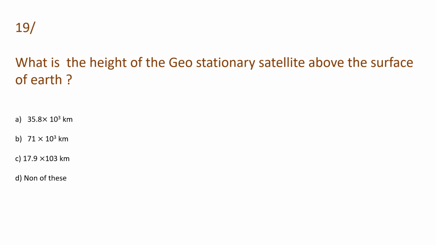Next, jump to the next question. Here it is. What is the height of the geostationary satellite above the surface of the earth? And the options are 35.8 into 10 to the power 3 kilometer, 71 into 10 to the power 3 kilometer, 17.9 into 10 to the power 3 kilometer, and option D is none of these. So let's see what will be the answer.